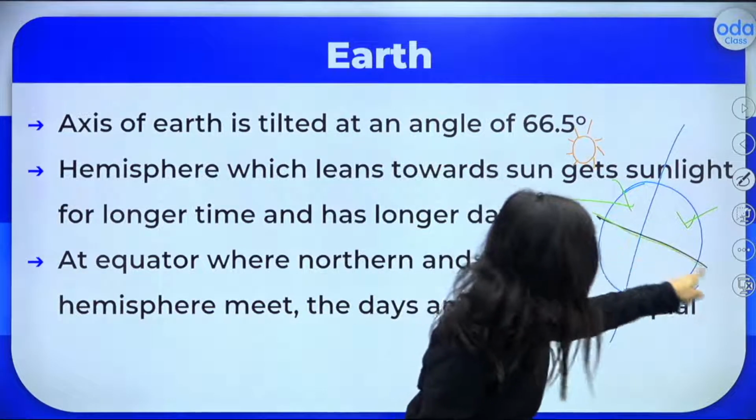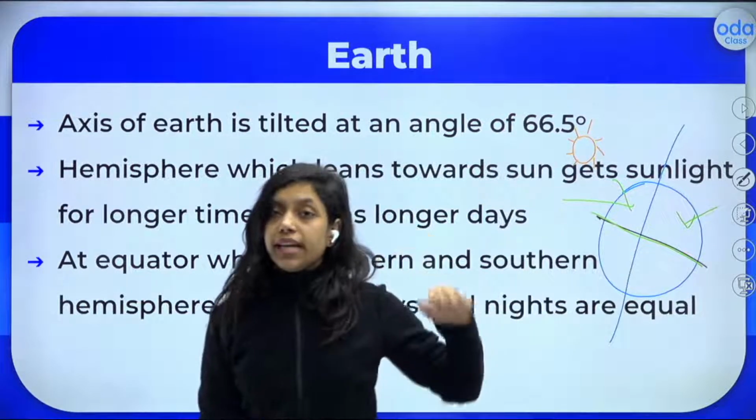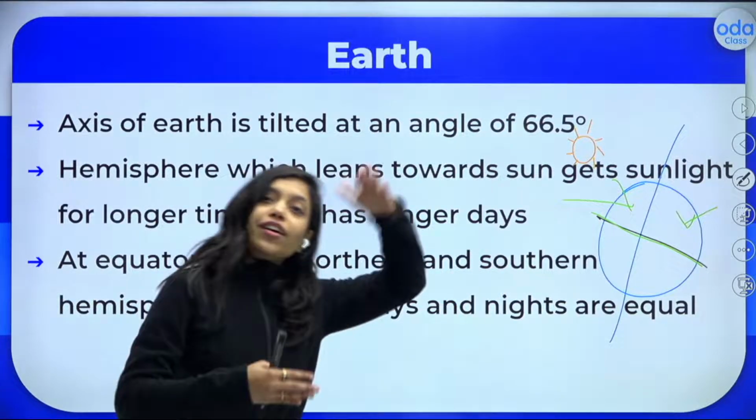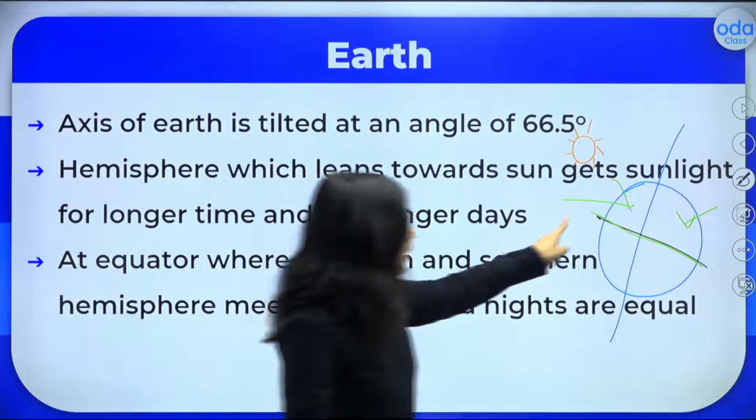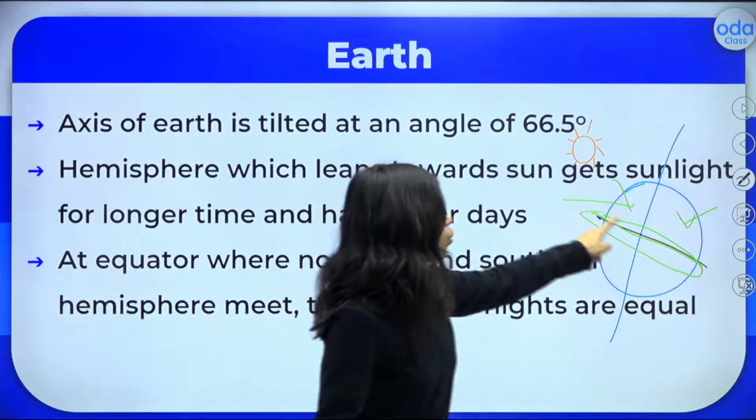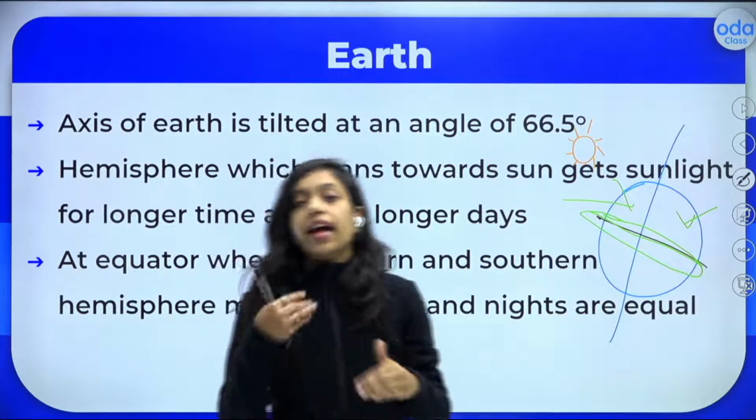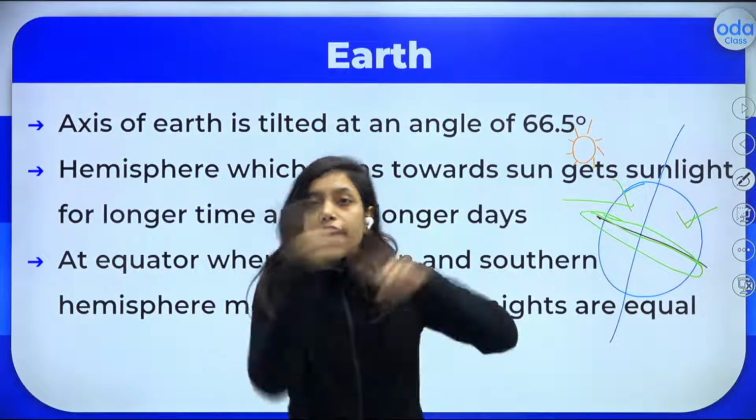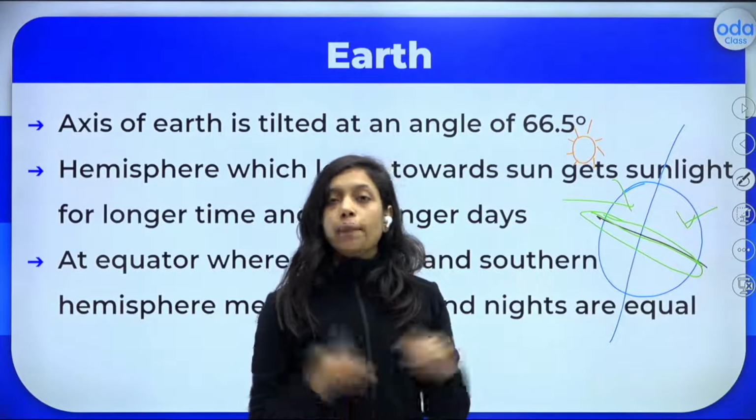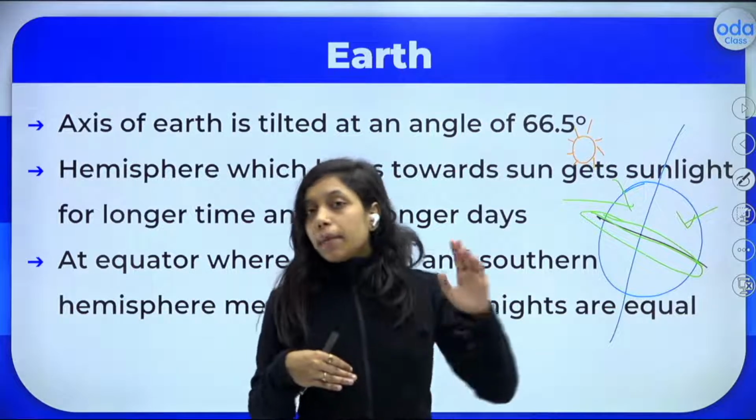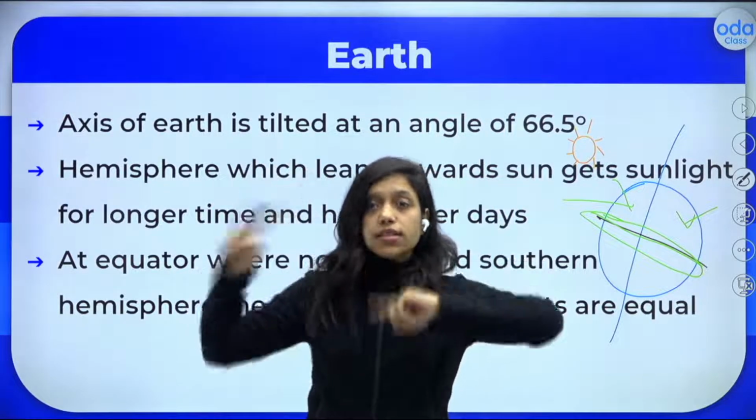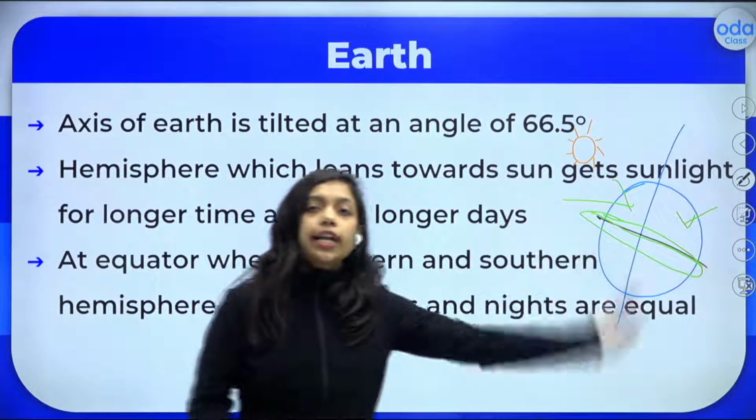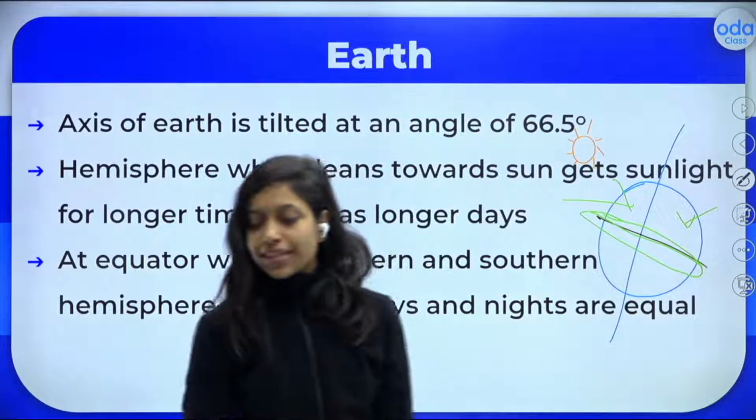But at the equator, where the southern and northern hemispheres meet, day and night are equal. It does not have a longer day or longer night. Both are equal at the equator. That is the effect of the Earth's axis being tilted: at the equator day and night will be equal, but the hemisphere which is facing towards the sun will have longer days, and the other hemisphere will have longer nights. I hope it is clear, right?